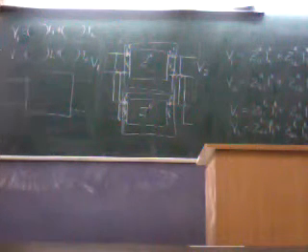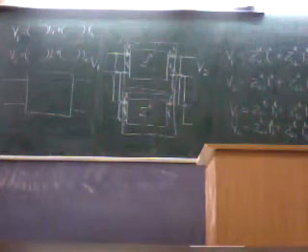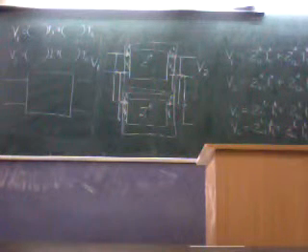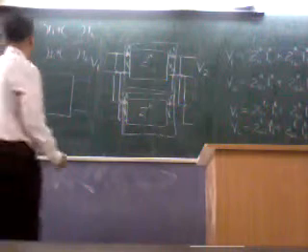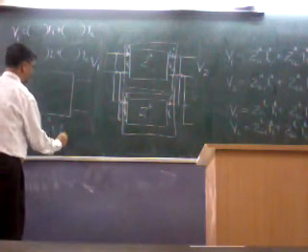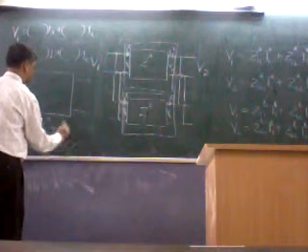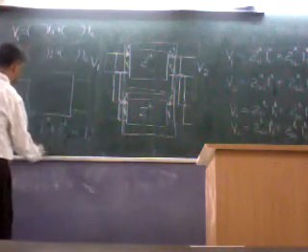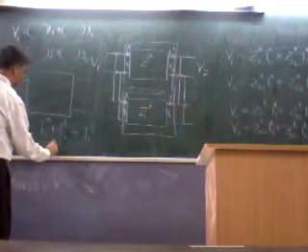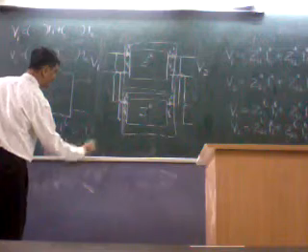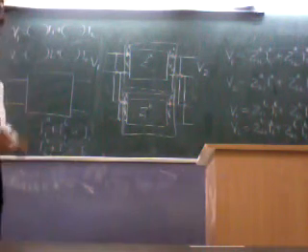Is it right? And what I have, I know that I1A plus I1B is equal to I1, and I2A plus I2B is equal to I2. And how can I proceed further?